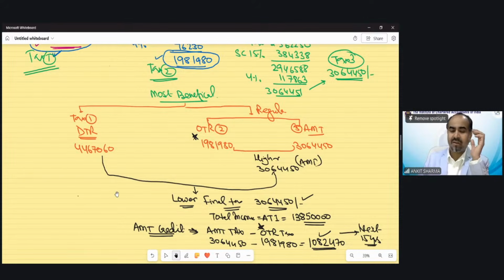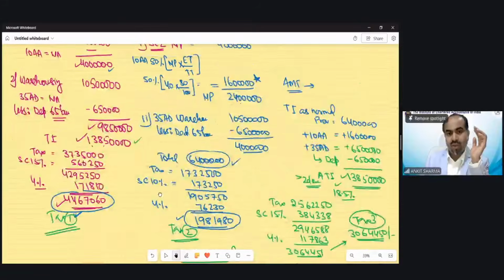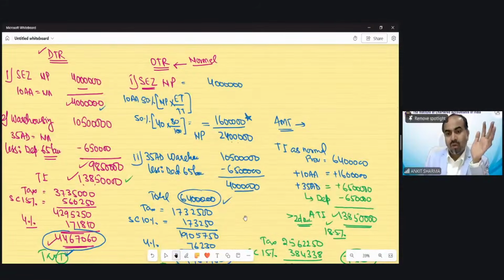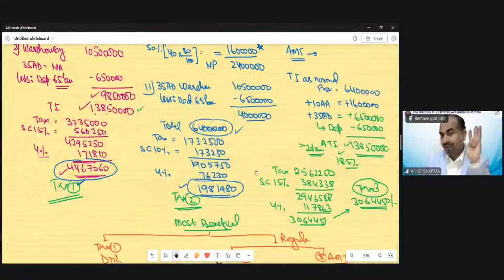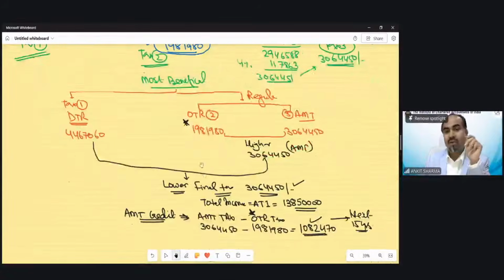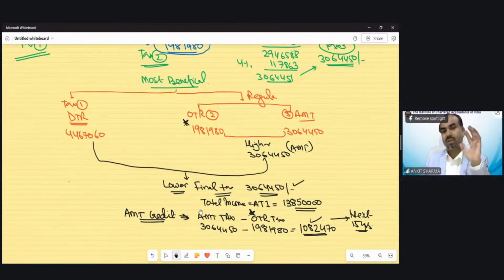And this I would rate 8.5 again, 8.5 or 9. Because in this case, you can see we have to solve 3 kinds of total income. You have to be very particular about the deductions of 35, 80 and depreciation. So there could be mess-ups in the examination. So you have to be very patient, very calm, and then apply the provision. Then the 3 tax calculations you have to do. Then you have to find out the most beneficial of it. So this is a kind of question that could be asked in the examination, and it is different from the questions we have discussed yet.